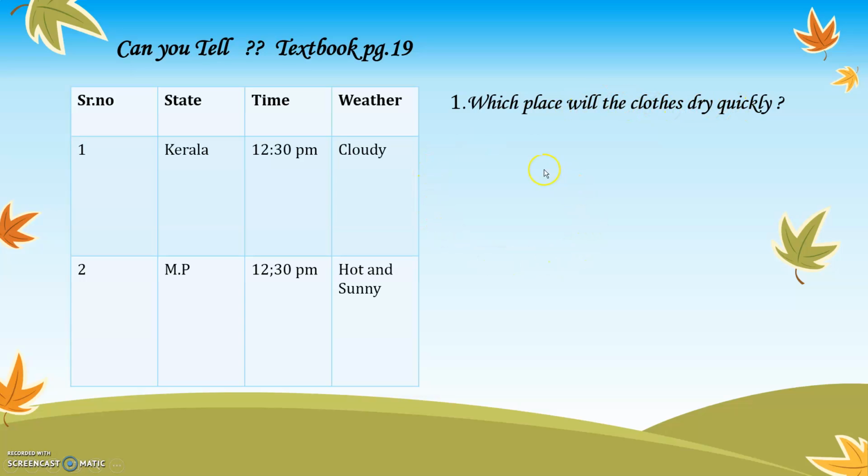All of us know that when we wash our clothes, we put them to dry outside in the air under the sun. Now I want you all to observe this time, both the states, and tell me which place do you think the clothes will dry faster? Obviously, it is Madhya Pradesh because for both the places it is the same time, but the weather over there is different. In Kerala, it is cloudy, and in Madhya Pradesh, it is hot and sunny. So the answer is Madhya Pradesh.